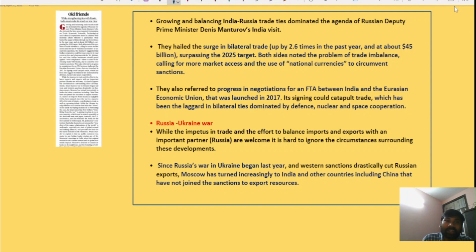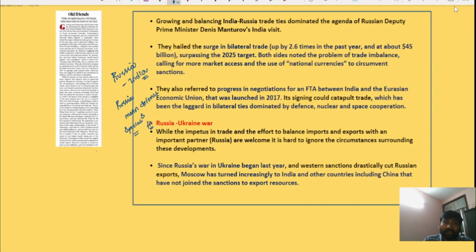This news article is particularly regarding Russia India ties. So we already know that Russia is a major defense supplier of India. It is also a special and privileged partner for India. Both these countries have been enjoying a special and privileged partnership.